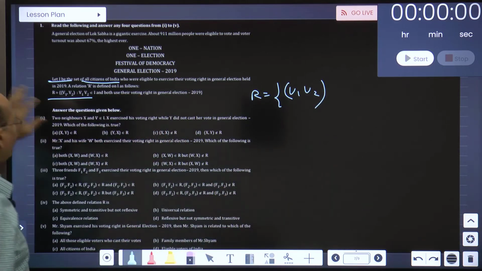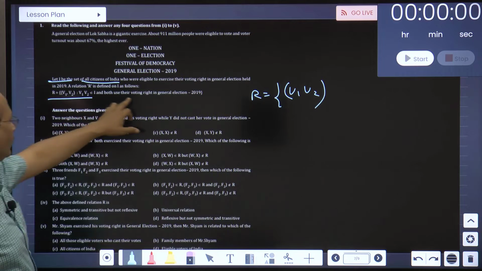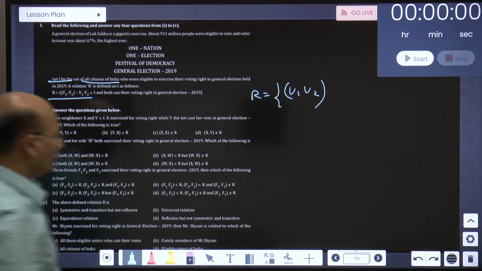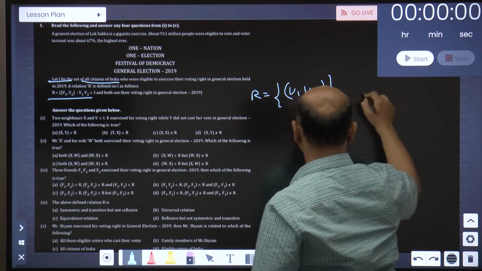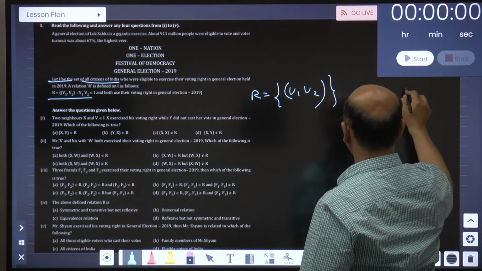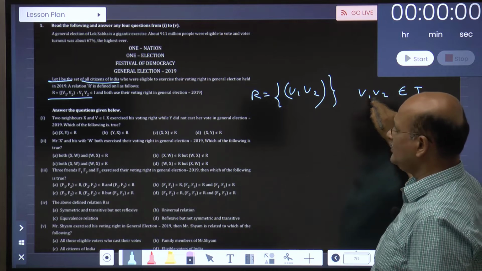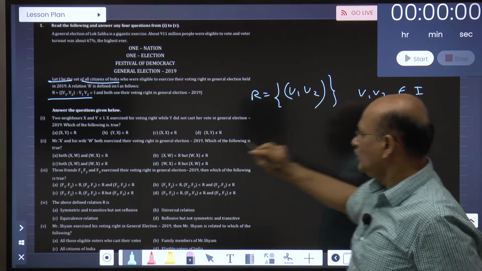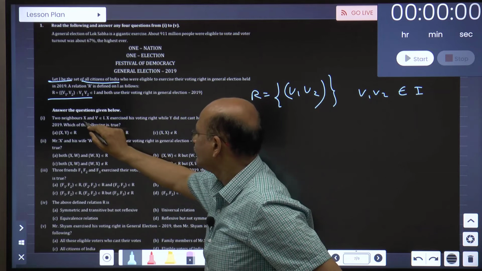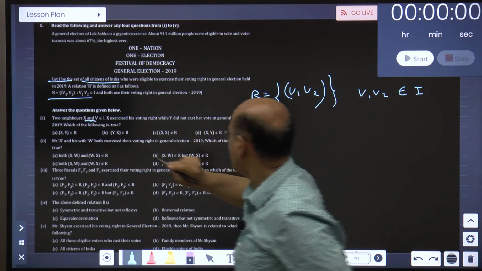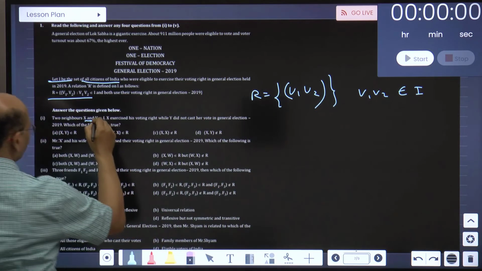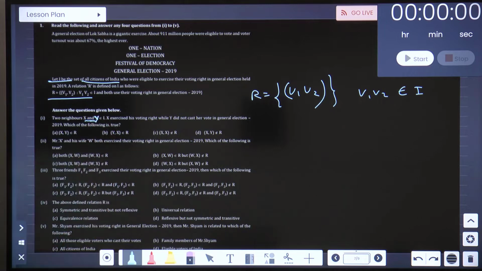They are clearly specified: both use their voting rights in the general election 2019. So V1 and V2 belong to I, every citizen. V1 is one citizen, V2 is the other citizen. Fine. Two neighbors, X and Y.